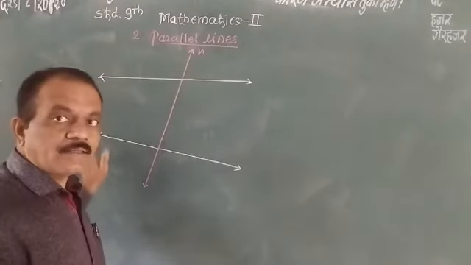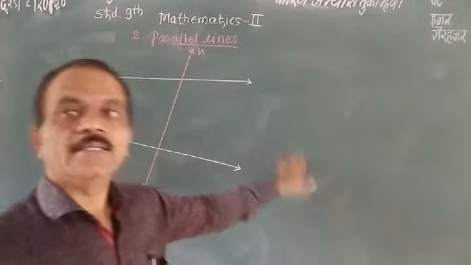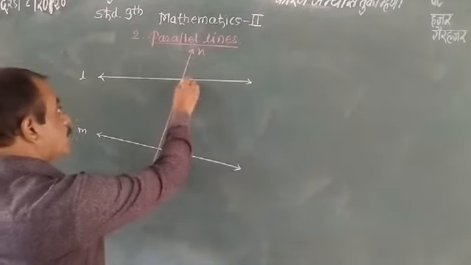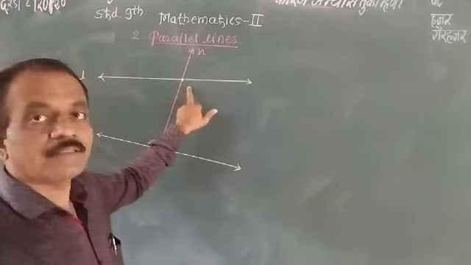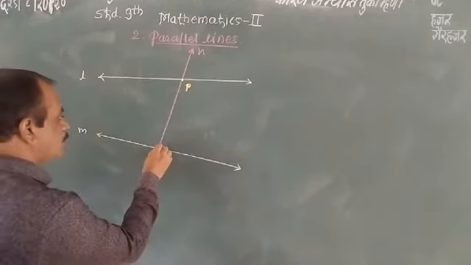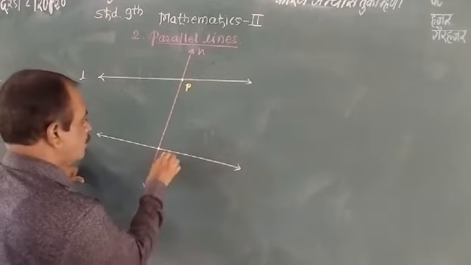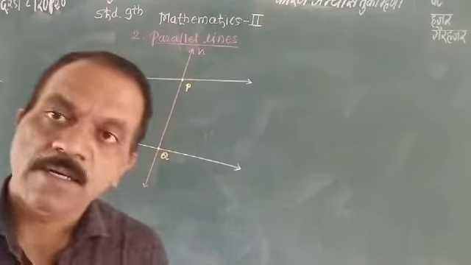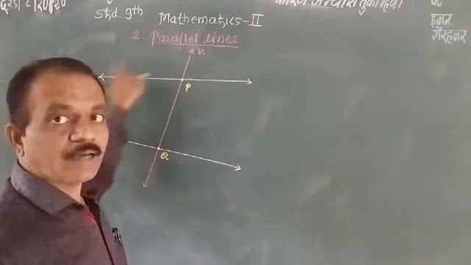Line l and line m lie in the same plane, so these lines are coplanar lines. Now line n intersects line l at a point, give the name of that point P. And another point where it intersects line m, give the point name Q. Now four angles are formed at each intersecting point, formed by line l and line m.